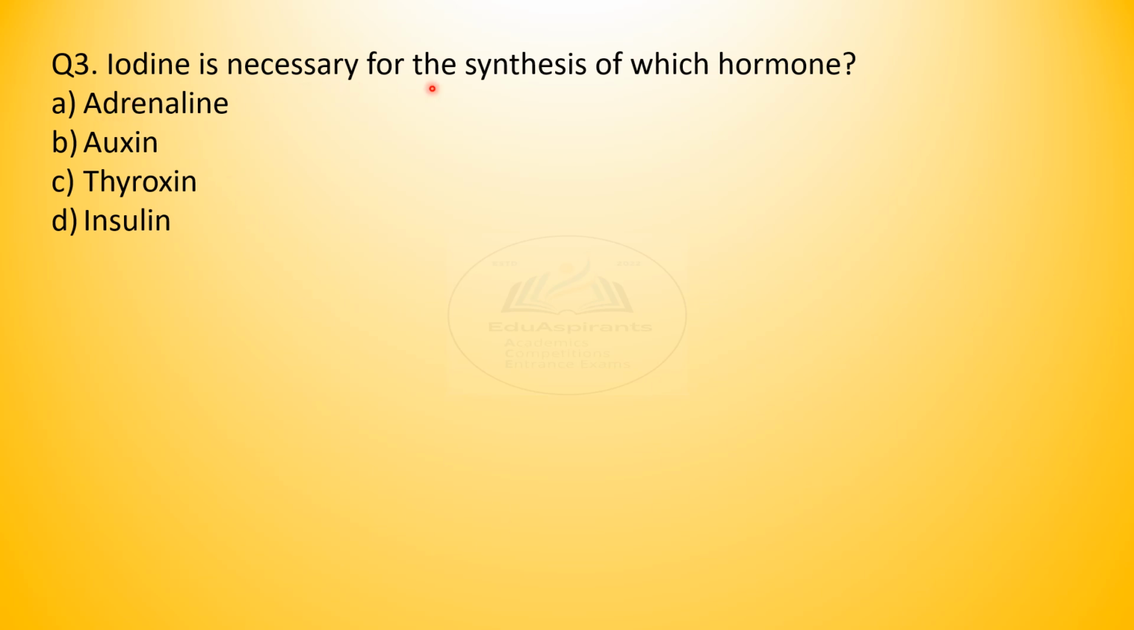Question 3. Iodine is necessary for the synthesis of which hormone? Adrenaline, auxin, thyroxine or insulin? Simple. I'm sure you've all marked it correct. Yes, thyroxine.